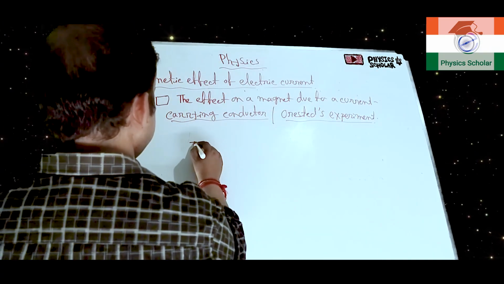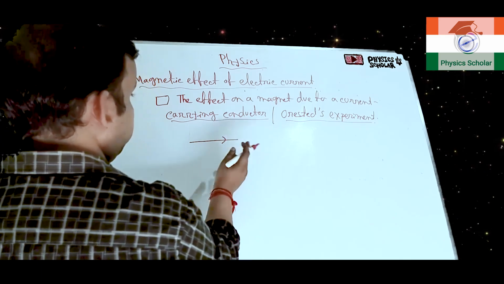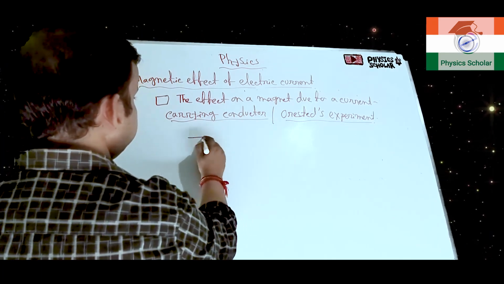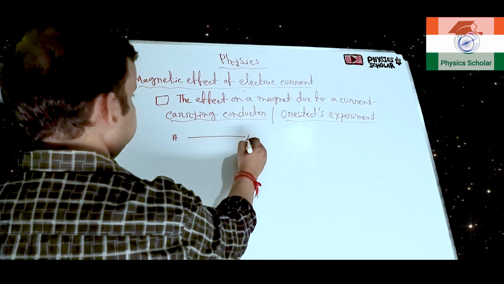Suppose this is, for your understanding I am drawing like this, a conductor AB.